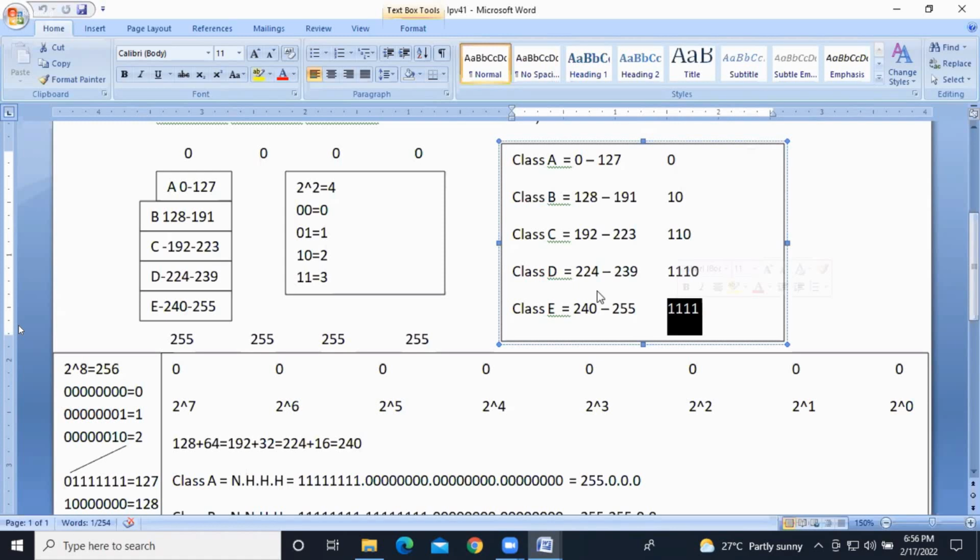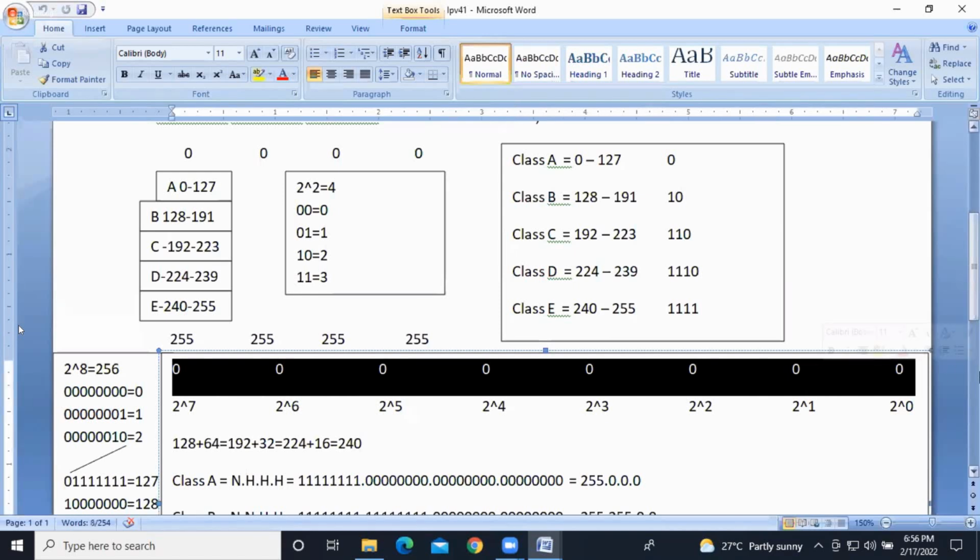Okay, right. How many octets will we have? 4 octets. Each octet has how many bits? 8 bits. In each octet there are 8 bits, each bit having one value. So I have given all zeros, guys. If you want, you can use 1 0 also, it's not a problem. 8 zeros means 8 bits, that means 1 octet. Clear, guys?